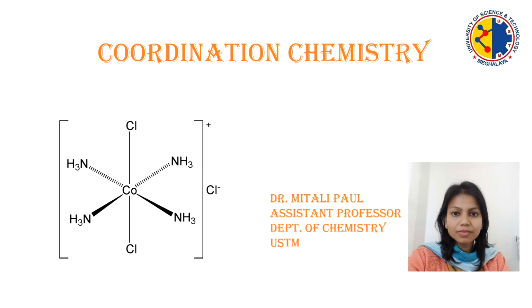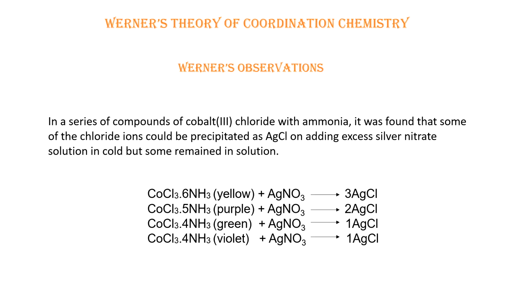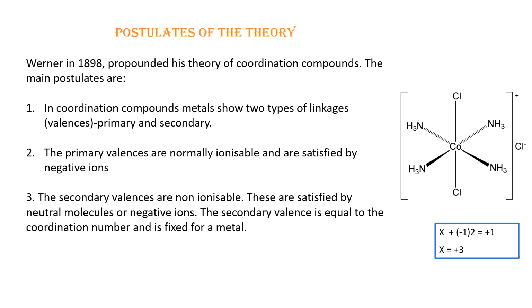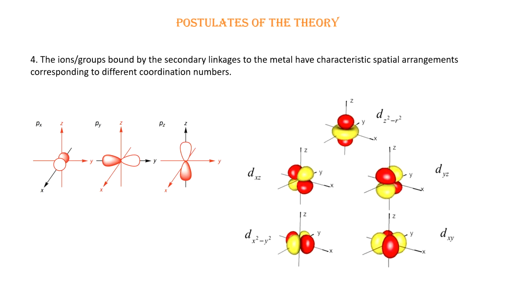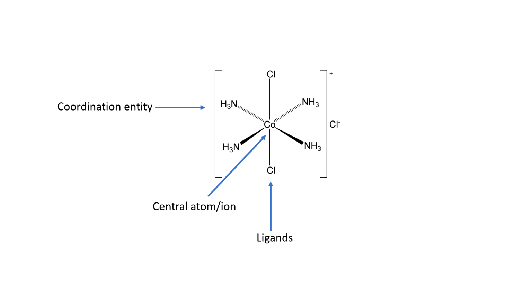In the previous lecture, I discussed the discovery of coordination compounds by Werner, for which he got the Nobel Prize. Then the postulates of the theory were discussed, mainly the primary valency, secondary valency, ionizable ions, non-ionizable ions, all these things. So let us start today's lecture on the IUPAC nomenclature for coordination compounds.